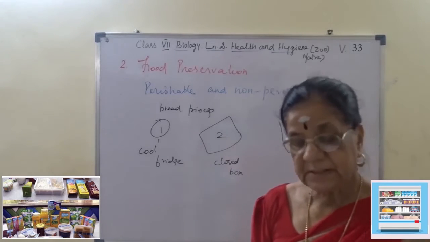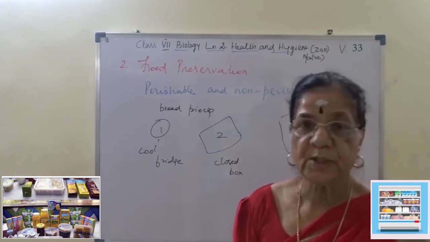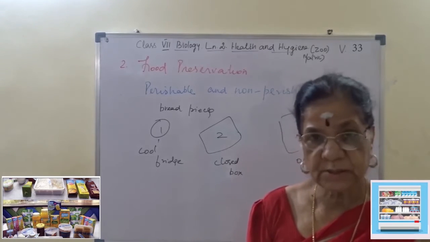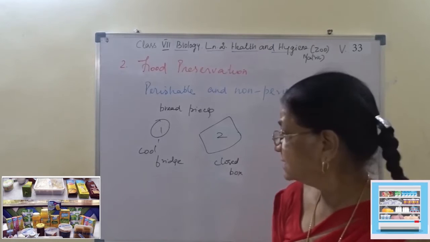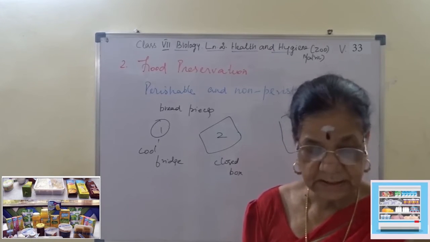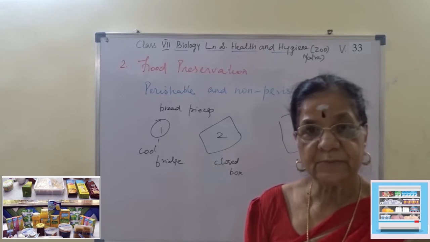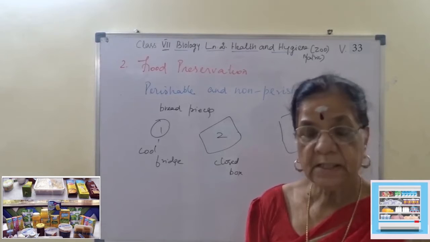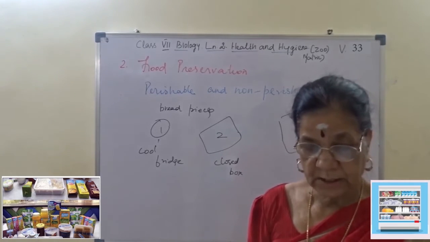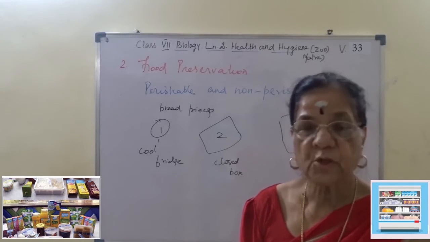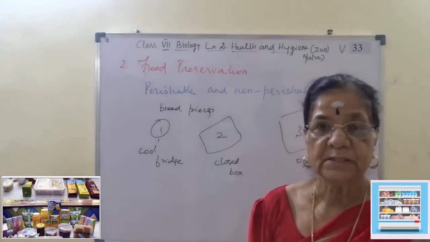So what are the factors which cause the food spoilage? They can be microorganism or insects or pests, natural metabolic reaction, and also environmental factors like temperature and humidity. Right? These factors may work alone upon the food or in combination with one another.